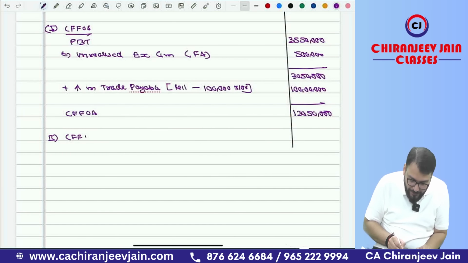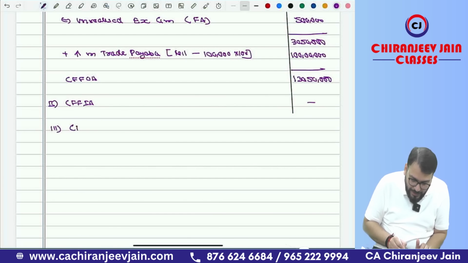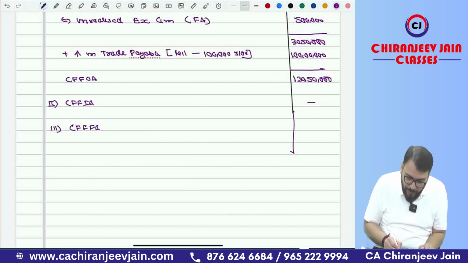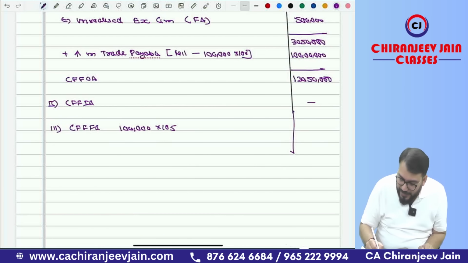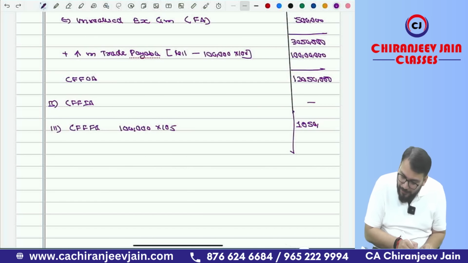Okay. Now we'll do point number 2, cash flow from investing activity. That will be nil. Then point number 3, cash flow from financing activity. So how much amount did we receive initially? That is 1 lakh into 105, that is 1 crore 5 lakh.